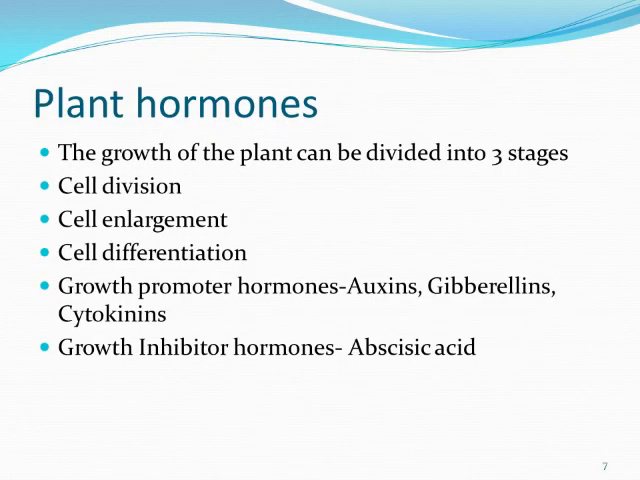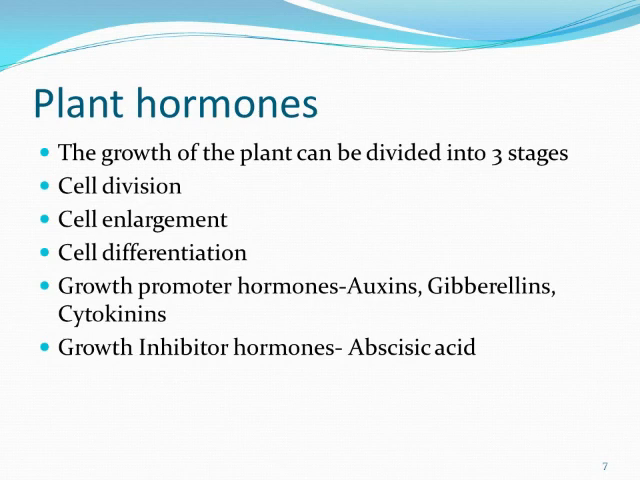Plant hormones, as I told you, the growth of the plant is because of the growth promoter hormones and growth inhibitor hormones also. These are also responsible for the growth. They are also helping in the growth. How are they helping in the growth? This abscisic acid is helping the detachment of the fruit from the plant.